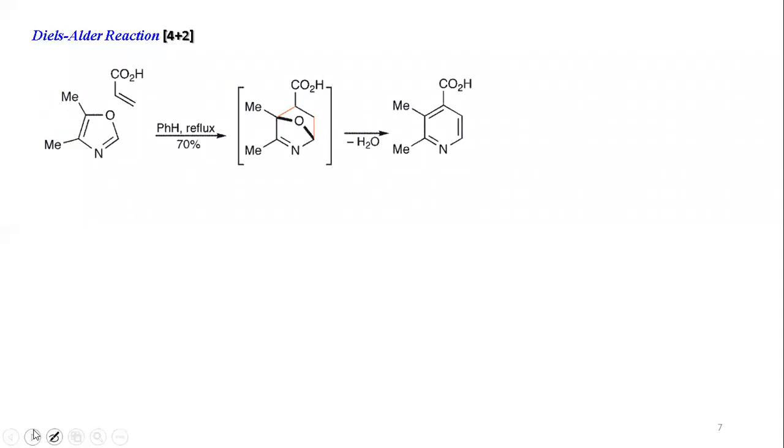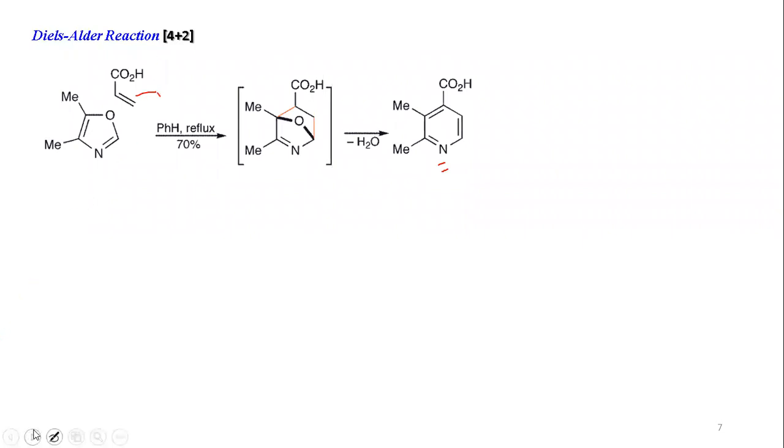Okay, now let us come to another approach. This is 4 plus 2. So with 4 plus 2, you will always have the mindset of the Diels-Alder reaction, right? And exactly in pyridine synthesis, we see the 4 plus 2 approach. You can just follow the Diels-Alder route to get the product. Now here is one representative example. You are trying to synthesize this pyridine compound. Now here you have two reagents. If you see, you have oxazole, 1,3-oxazole, and you have one alkene. So you have a diene and a dienophile, so they will react.